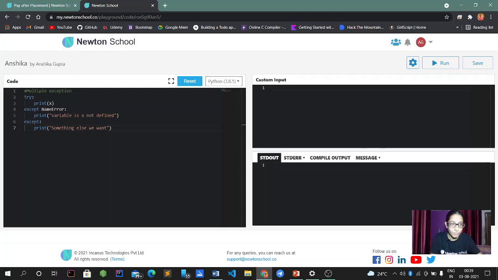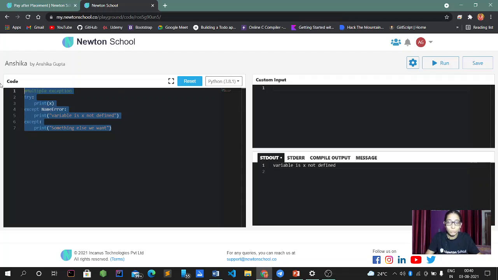Because it's multiple except, one try is there and the rest are excepts, so you can see that we get the output as variable is not defined. Over here we know x is not defined. In this problem you can't tell where the error is, because it just ends at the first except only.